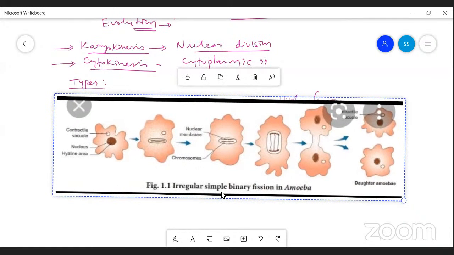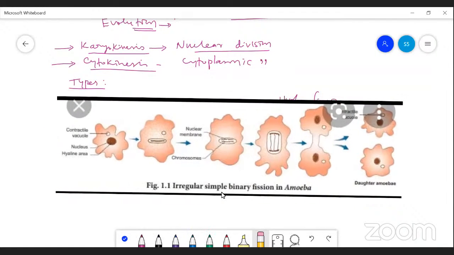It's seen in the case of amoeba. Amoeba is a freshwater animal. Here, during the process of fission, the contractile vacuole disappears, okay? And the nucleus, and here, one more similar view that is not given here, the nucleolus.